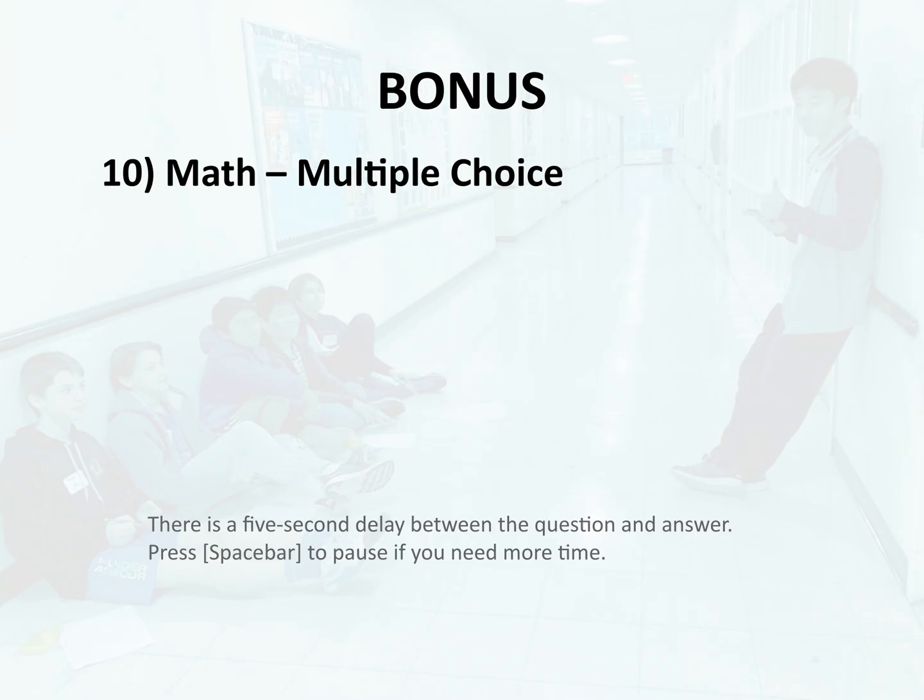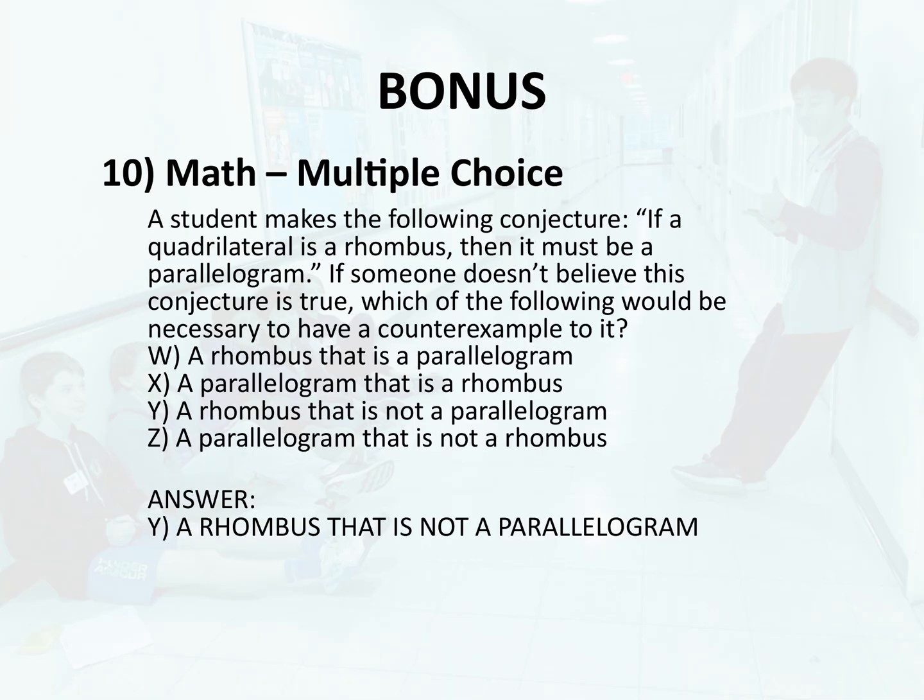X. A parallelogram that is a rhombus. Y. A rhombus that is not a parallelogram. Z. A parallelogram that is not a rhombus. Answer. Y. A rhombus that is not a parallelogram.